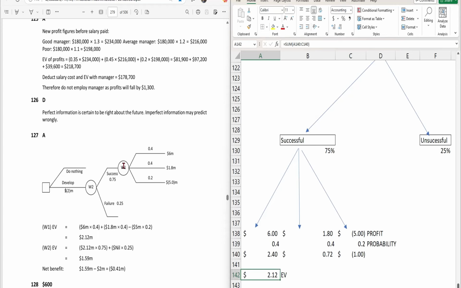So at this node the value is 2.12, but we have again probability of 0.75. So 0.75 into 2.12 plus 0.25 into 0. Why? Because there is no value attached to the failure one. So that's why 0, nil. So adding these two will give you the expected value of 1.59 at this node, but we don't have any probability attached here now. So now we will deduct the cost which is involved at the initial state, that's 2 million, and then we will subtract this from this expected value, that will give the loss of 0.41.